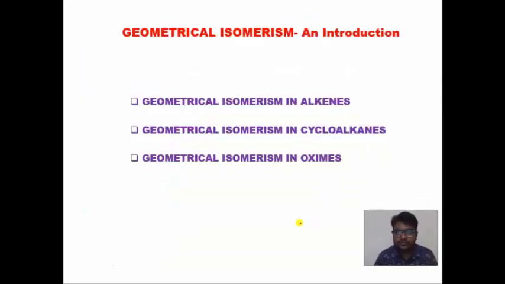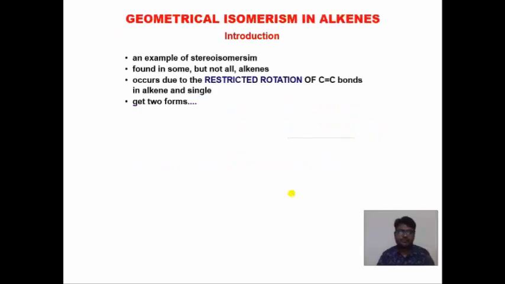Now we are going to start in detail the introduction to geometrical isomerism. In geometrical isomerism we will discuss three types of molecules: alkenes, cycloalkanes and oximes. So let's start with alkenes.